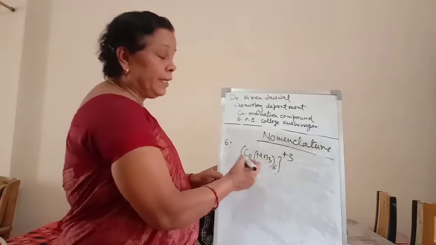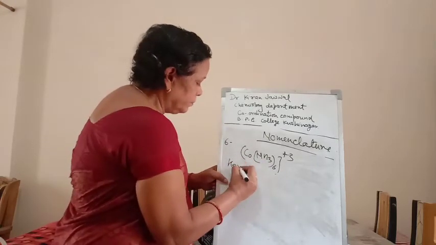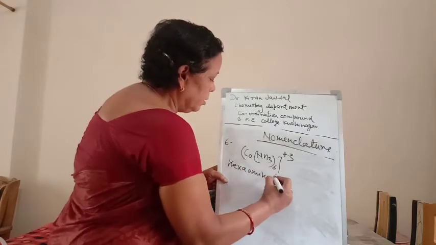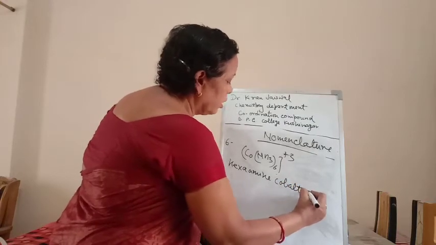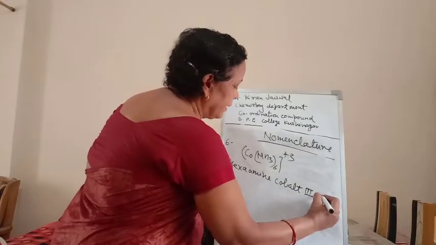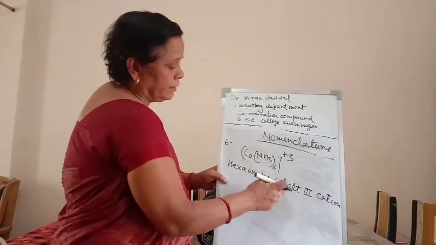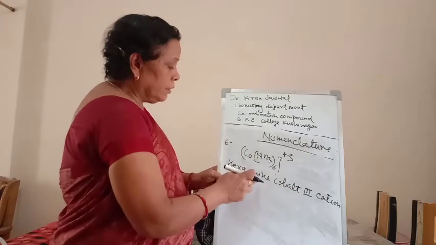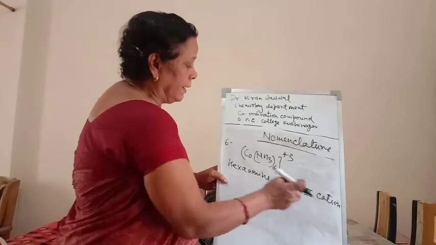For example, the name of this compound will be hexaamminecobalt(III) cation. The name of cobalt is written as such: hexaamminecobalt(III) cation.